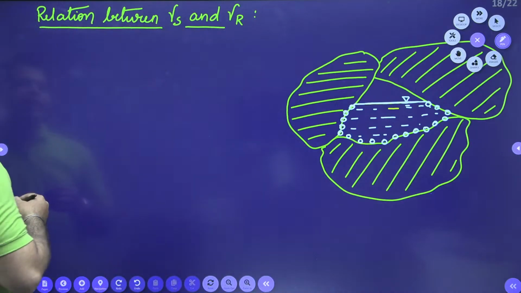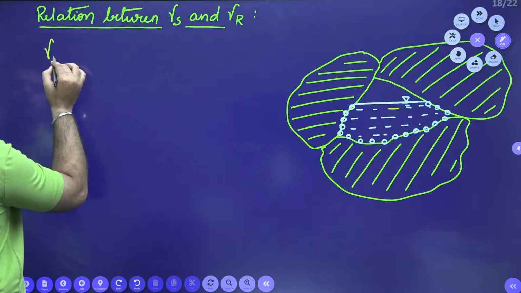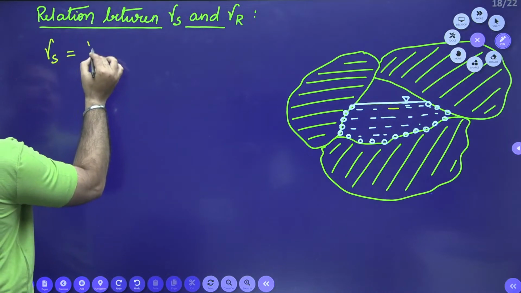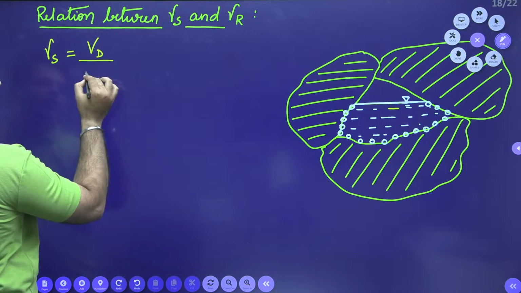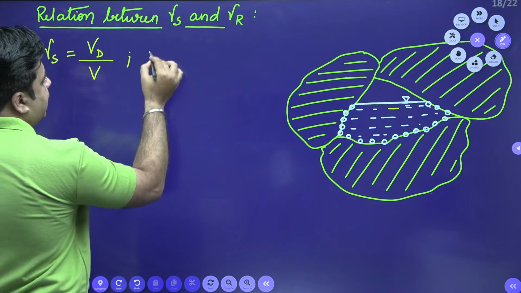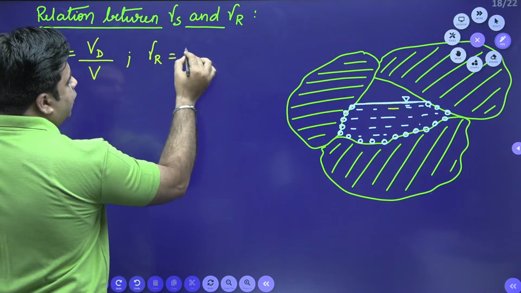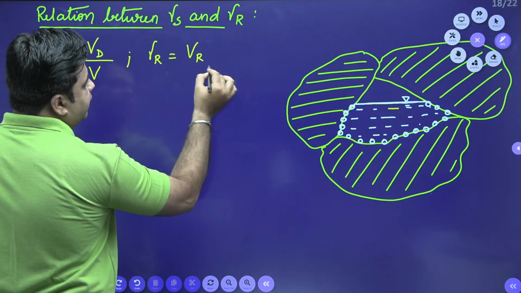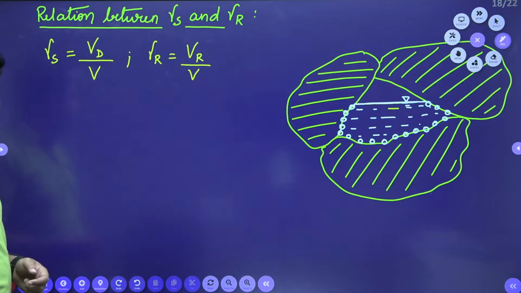Now, when we write gamma S, it is volume of water drained divided by the total volume of medium drained. Similarly, gamma R is equal to volume of water retained divided by the total volume of medium drained.